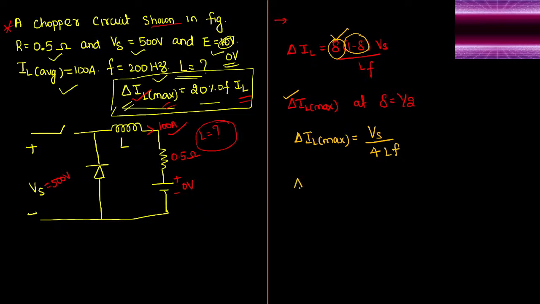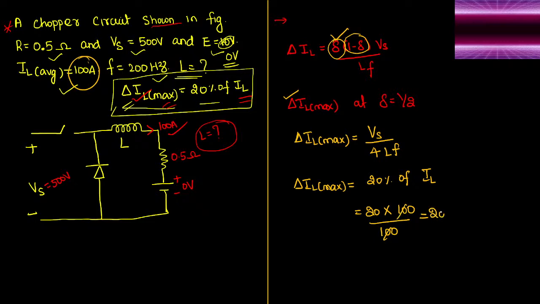Now they already told that this maximum ripple current del IL maximum is equal to 20 percentage of the actual load current. So I can write 20 into the value of load current, which is given as 100 ampere, divided by 100 because it is in percentage. So 100 will get cancelled. 20 percentage of 100 is 20 ampere only. We got the value of del IL maximum.